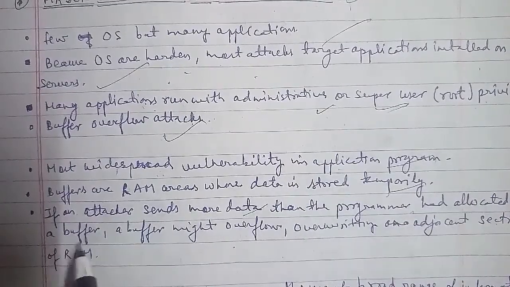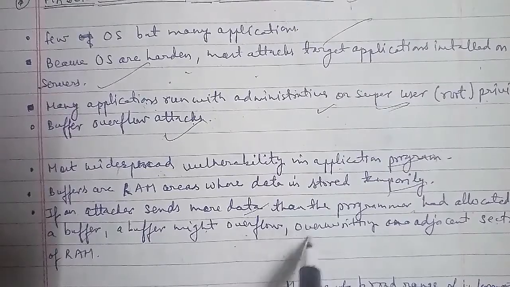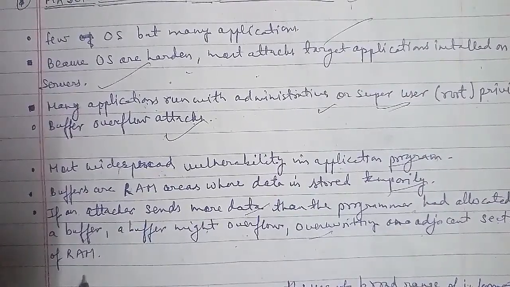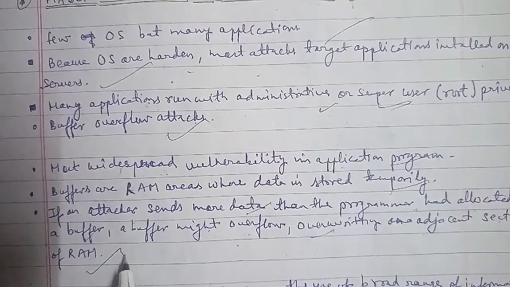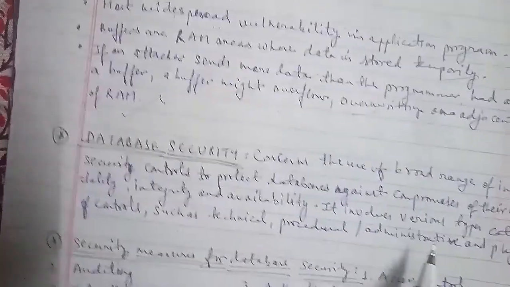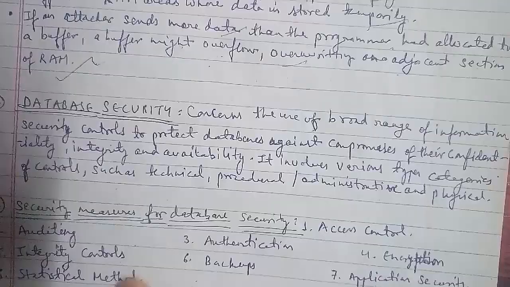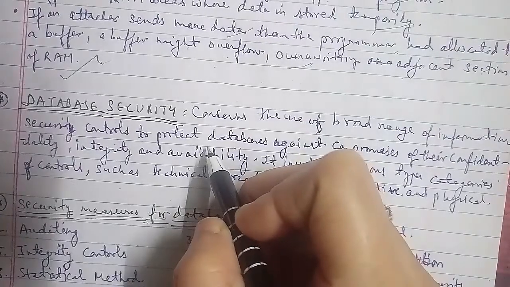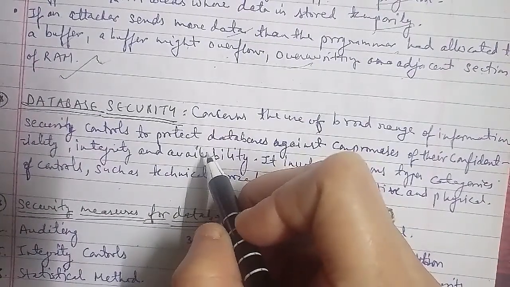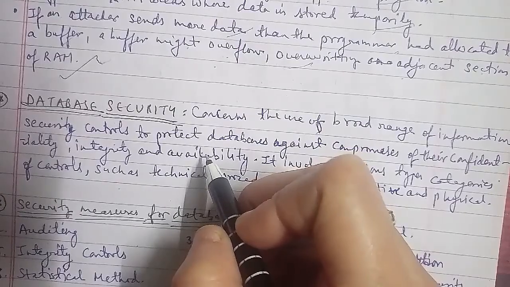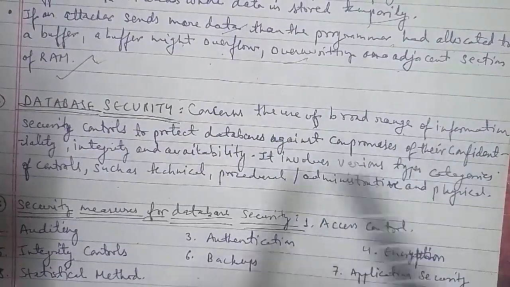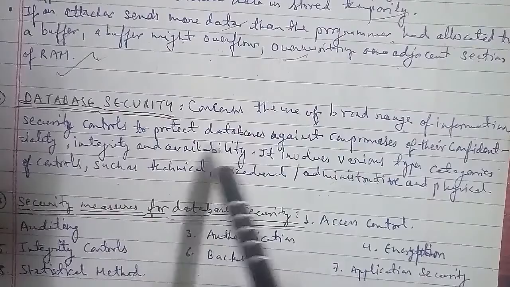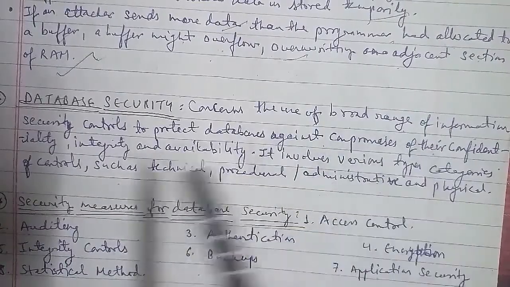Now we'll discuss database security as well. Database security concerns the use of a broad range of information security controls to protect the database against compromises of its confidentiality, integrity and availability. It involves various types or categories of control, such as technical, procedural, administrative and physical as well.